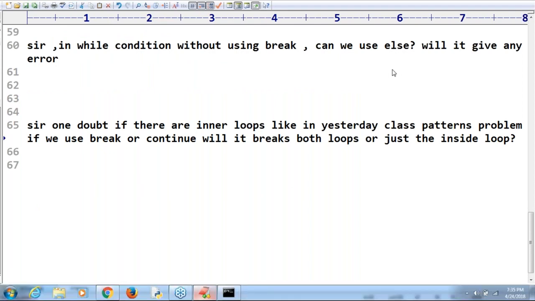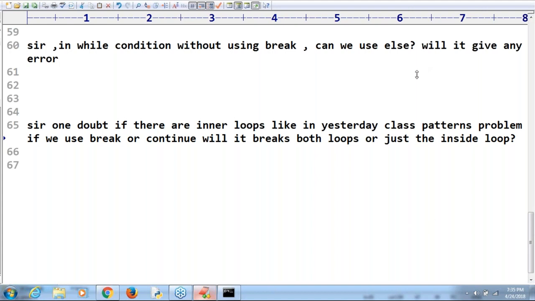Sir, for Nanda Kishore, one doubt. If there are any inner loops like yesterday's class pattern problem, if we use break or continue, will it break both loops or just the inner one? Sir, only the inner loop is going to be broken. Remember that. Okay? Nandakishore, only the innermost loop is going to be broken, not all the loops.